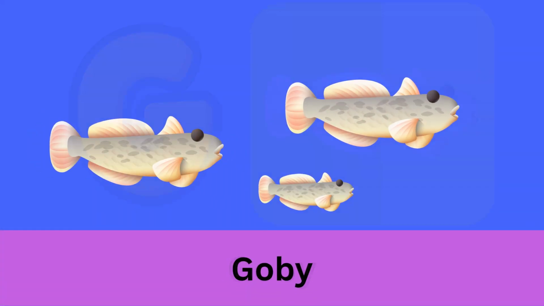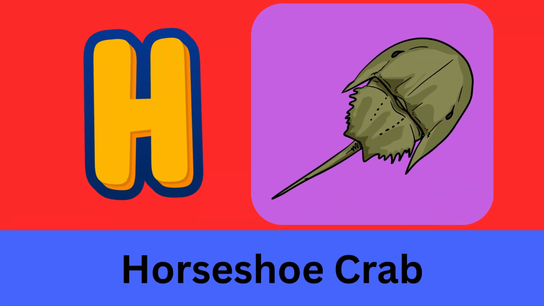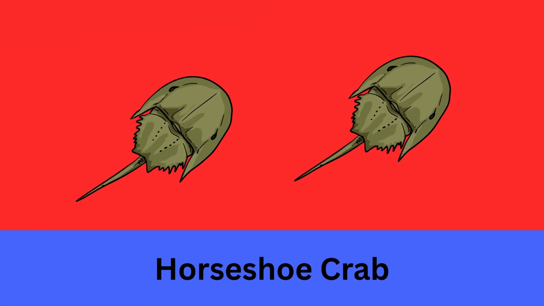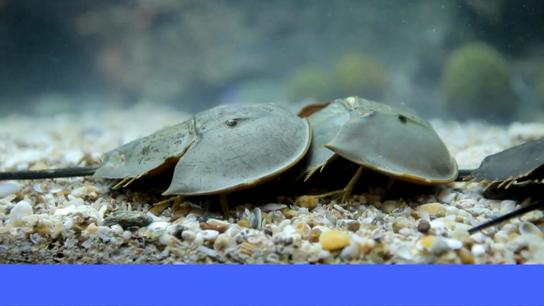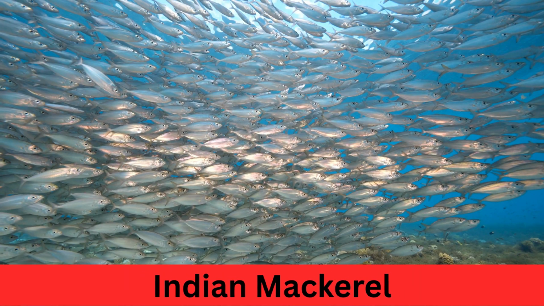G is for Goby, in coral so tight. H is for Horseshoe Crab, what a sight. I is for Indian mackerel's dash.